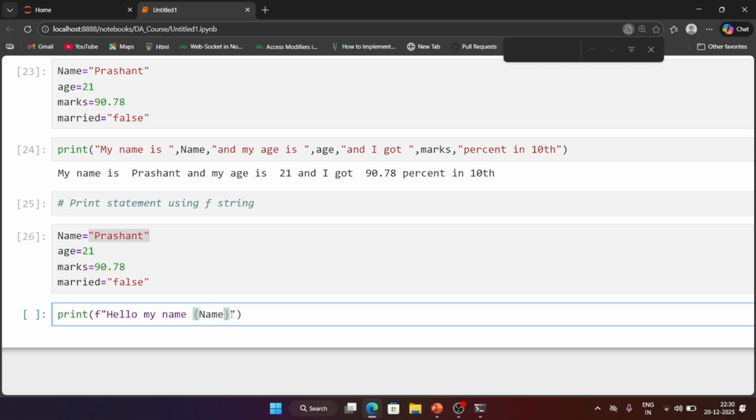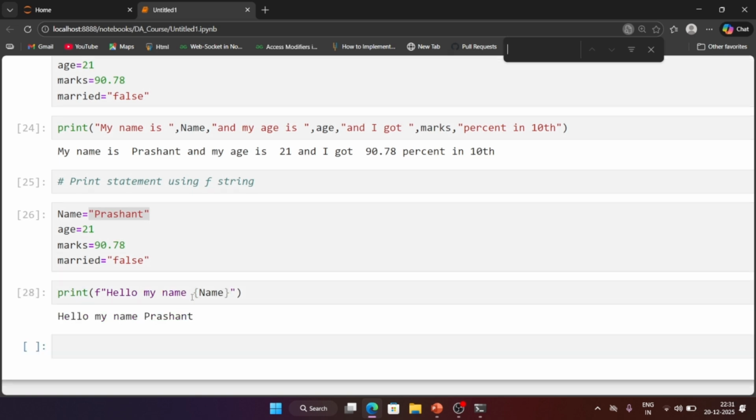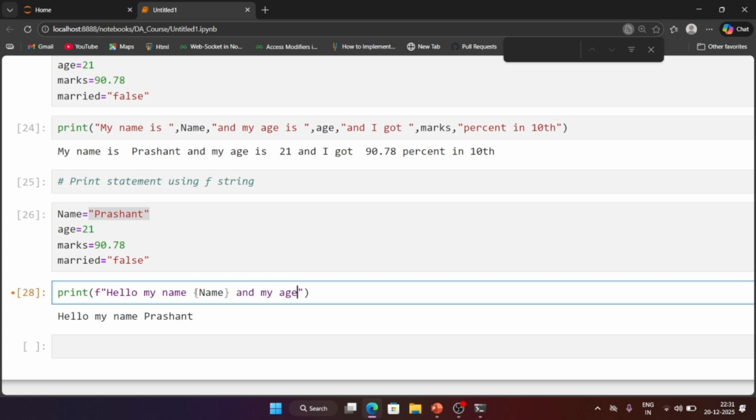Okay, here you have to give dollar as well, dollar curly bracket. Okay, you don't have to give dollar here actually, you have to give only curly bracket. Again here I will try to print, and my age is, again you have to give curly bracket.